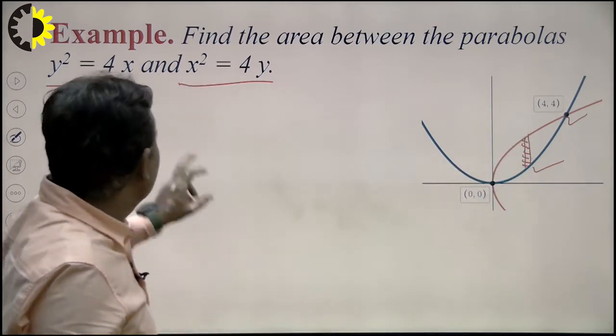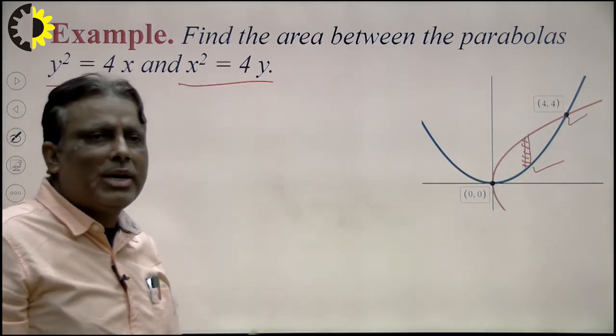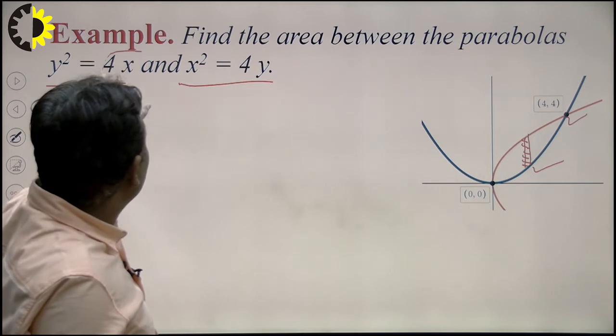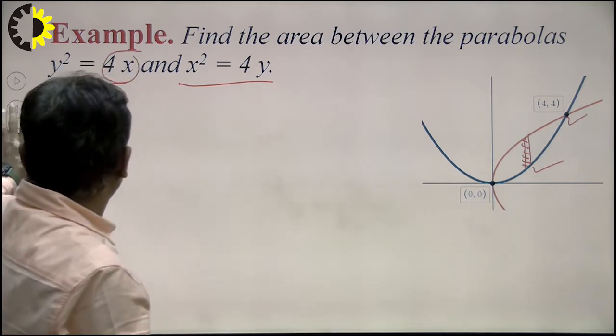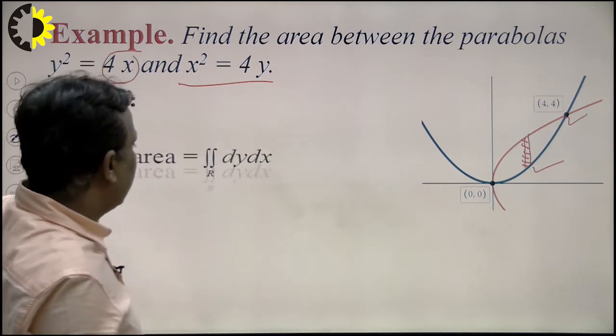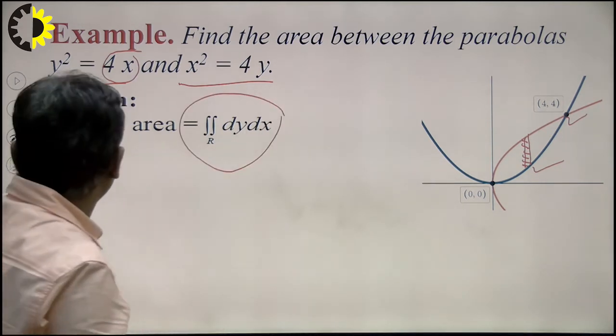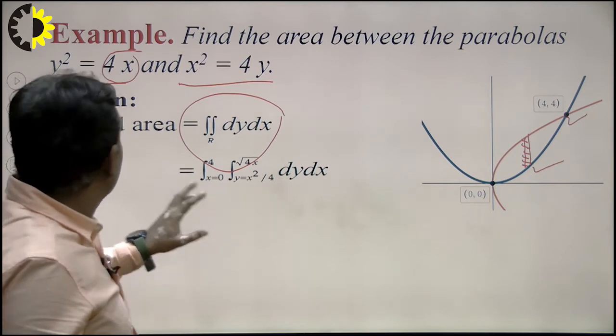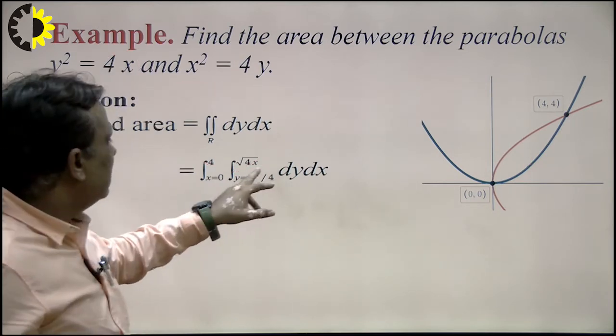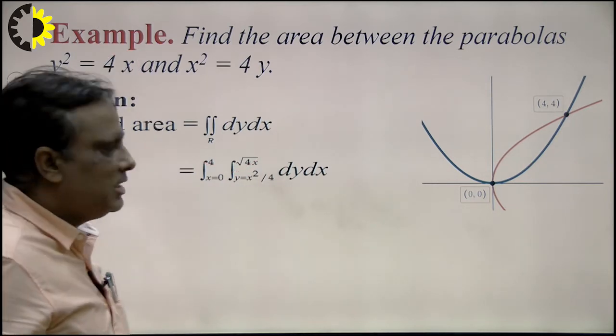The upper limit is y square is equal to 4x, so the upper limit will be 2 under root x. In this way we can find out our limits one by one. This is the formula of area in double integration, dy dx. And how to solve the integral? This is the integration part: x square by 4 to 2 under root x, dy dx.